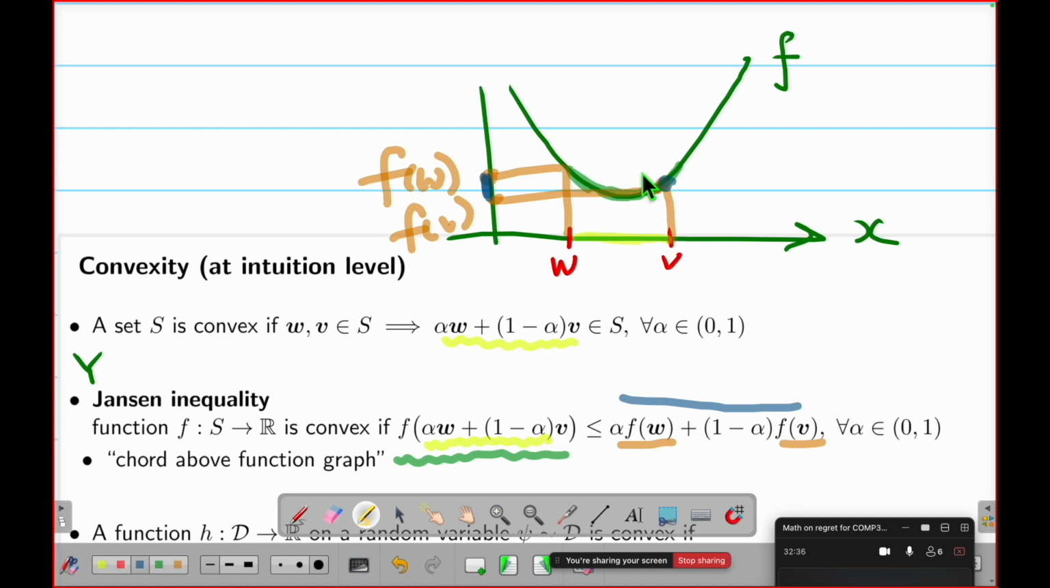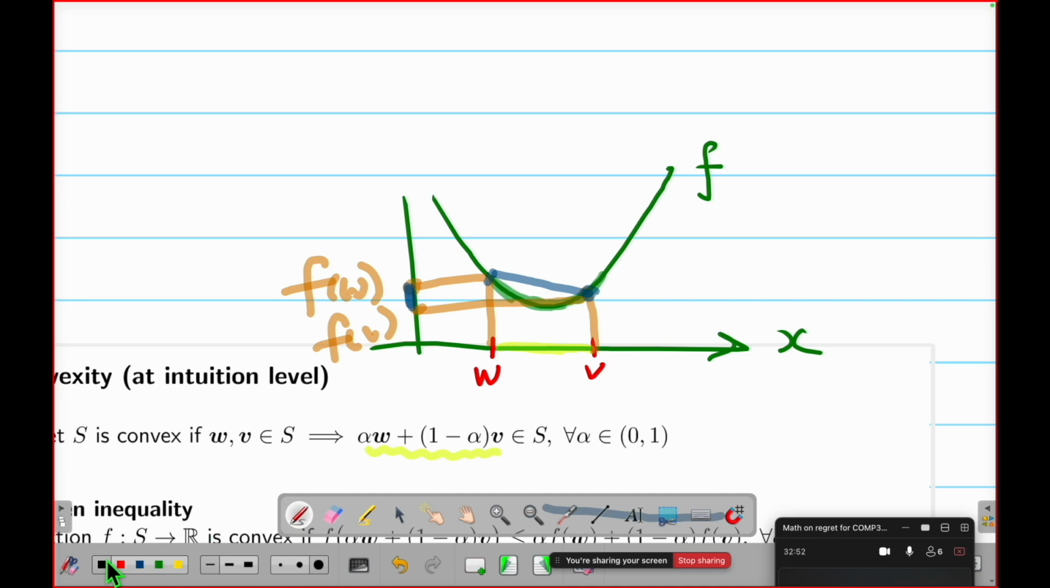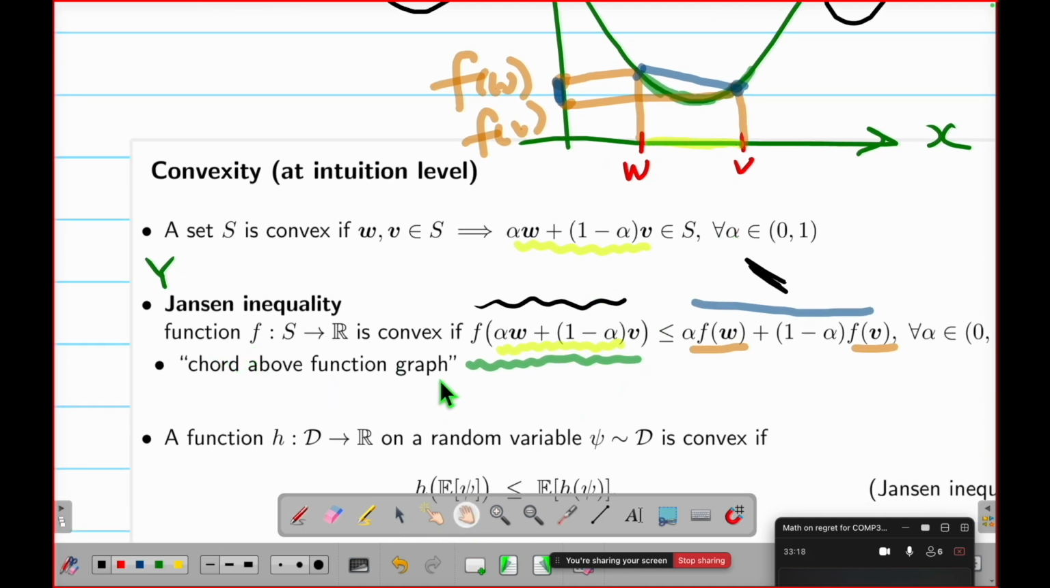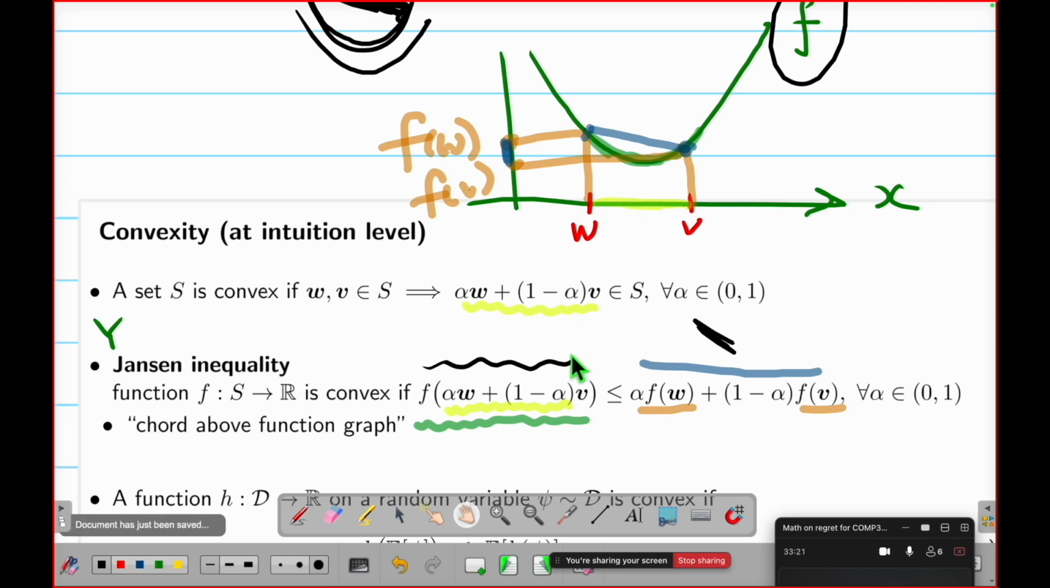And technically speaking, it should be these 2 points. So now I have a picture: a green curve under my blue chord. So what the heck is this? Basically, this U thing is this part, and this line is this part. So it's saying if my f is convex, this line, a chord, must always be above my function. So it means chord above function graph. And this is true for a convex function.